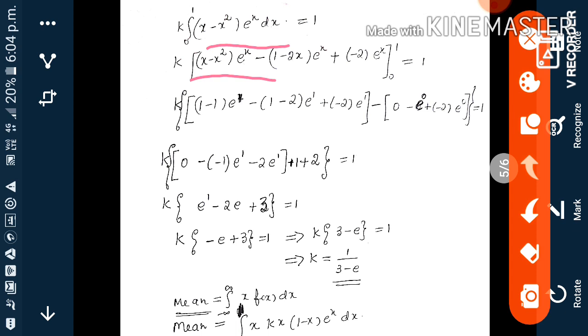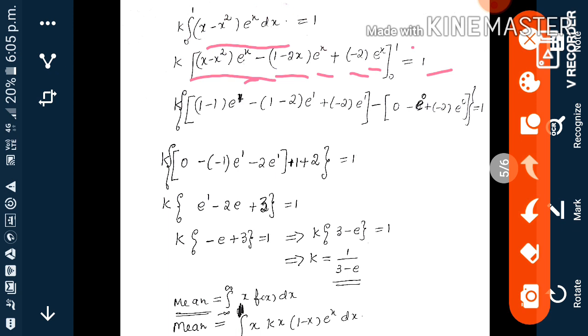So k into first function x minus x square times the integral of e power x, which is e power x. Next, minus sign, the derivative of x minus x square is 1 minus 2x. Integration of e power x is the same. Then the derivative of 1 minus 2x is minus 2. The integral of e power x is the same. So that from 0 to 1 is equal to 1.